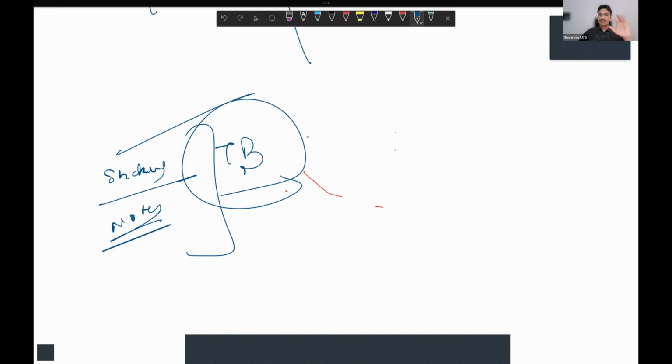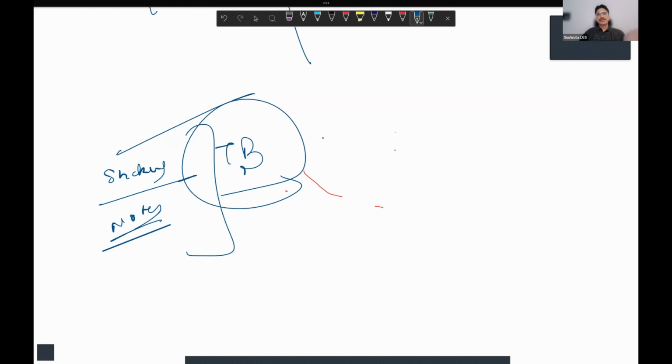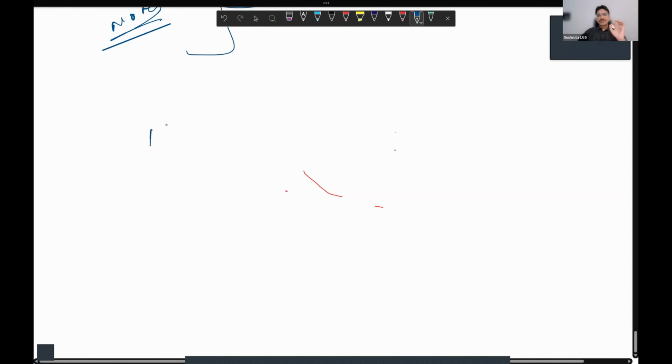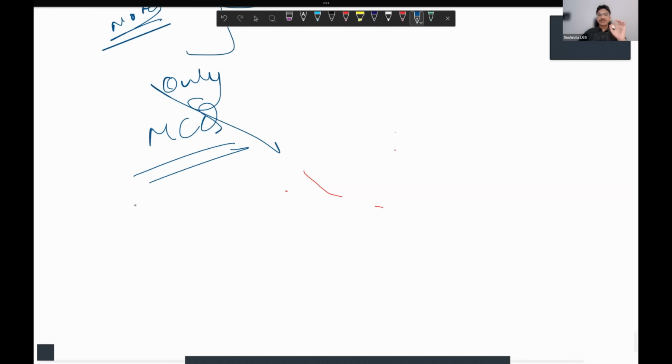No matter what material you want to use, you have to use material for revision at the last moment, but textbook reading is a must. The second common mistake students make is only solving MCQs. Only MCQ preparation is not working, and it doesn't work. So don't do that. You need to incorporate theory plus MCQs, for sure.